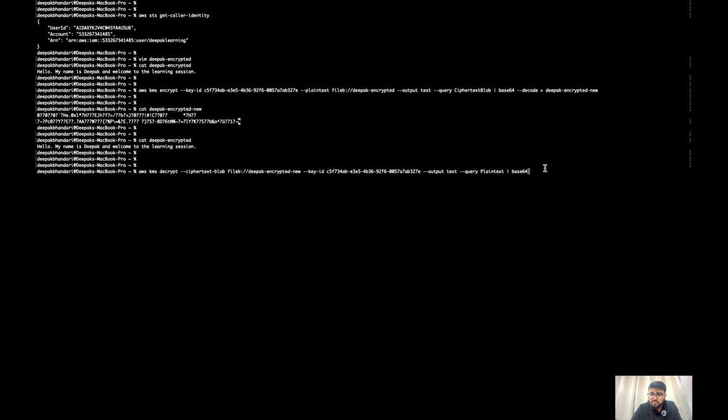And now let me decode it and save it to a new file. Okay, this time I will do something else: Deepak plain text. Now let me press enter. Okay, now ls grep. So if you see here, I have 3 files, right?